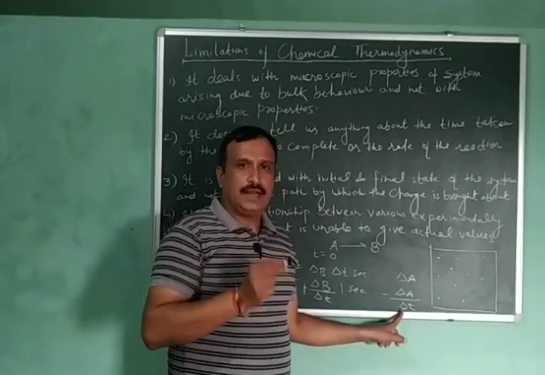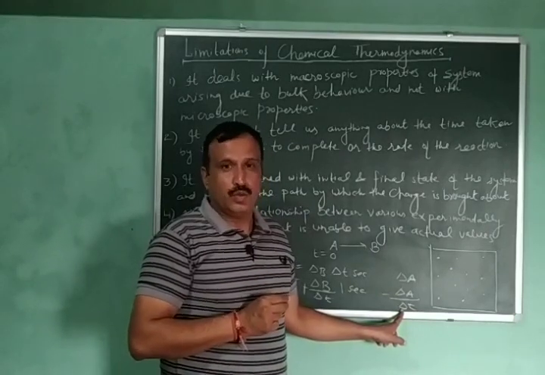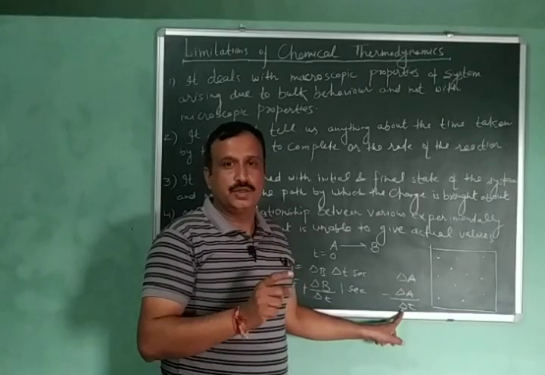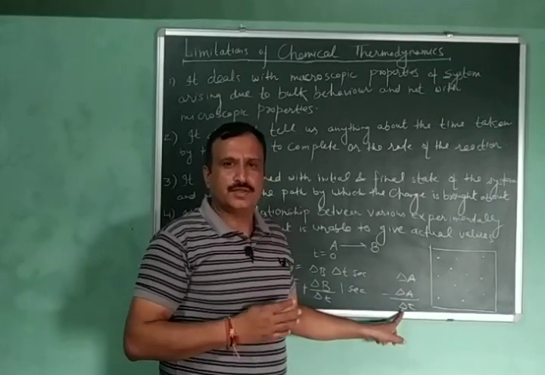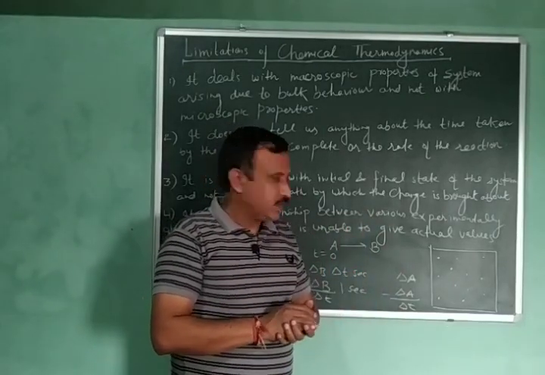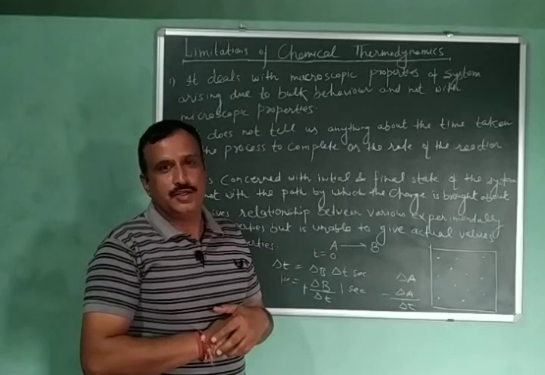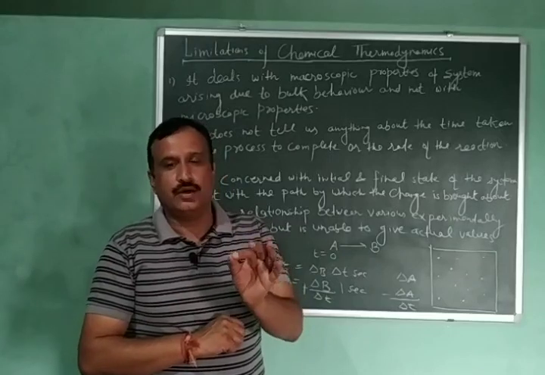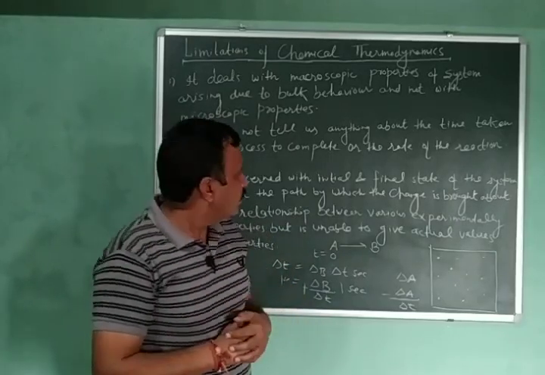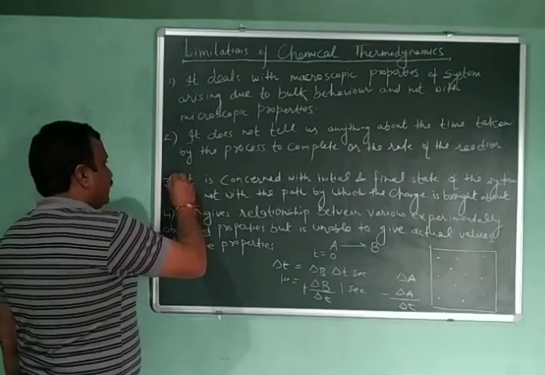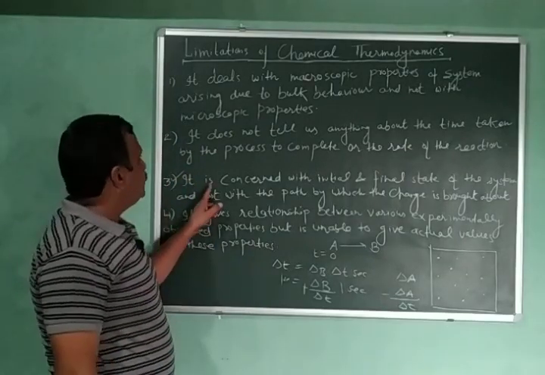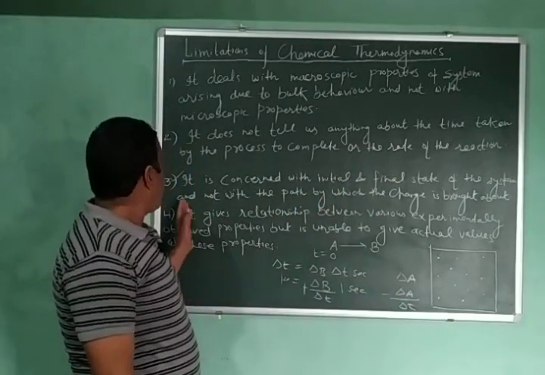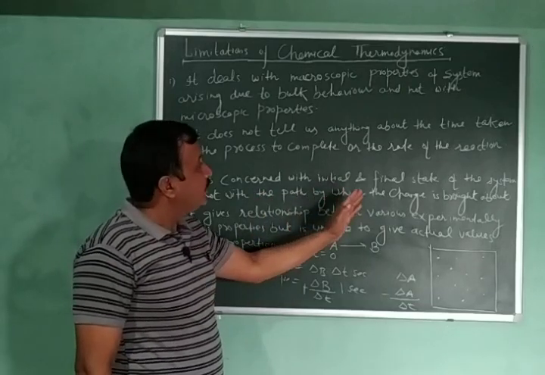So I have given you a small idea about the rate of a chemical reaction. But we know that we have a separate branch of chemistry, chemical kinetics, which deals with the rate of the reaction, factors affecting the rate of reaction, and everything about the rate of a chemical reaction. So this is the second limitation of chemical thermodynamics, that it does not tell us anything about the rate of a chemical reaction. Our third limitation is that it is concerned with the initial and final state of the system, and not with the path by which the change is brought about.